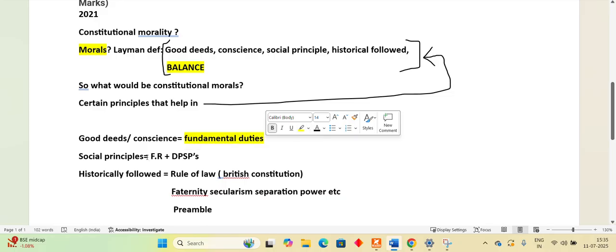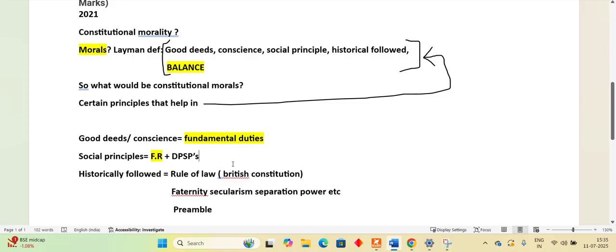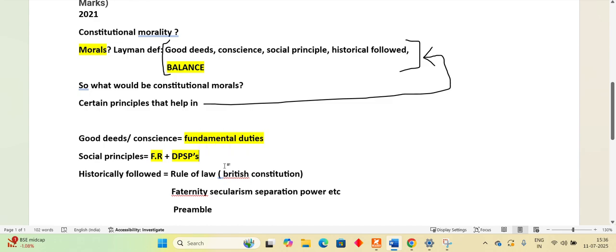And social principles and norms can be fundamental rights. For example, there is a social principle that there should not be any discrimination happening in the society. So that is a fundamental right. There should be freedom of speech and expression. That is a fundamental right, right? Then there is DPSP, that there are certain things that we are not making mandatory for you to follow, but still you should follow because you are a good citizen, right? And also the rulers, the makers of the society, the ones who are going to rule us, they should also keep some principles in mind while framing the laws.